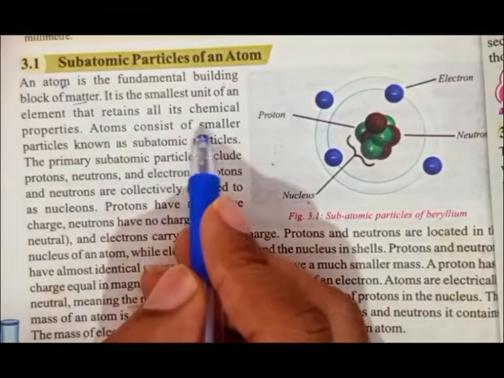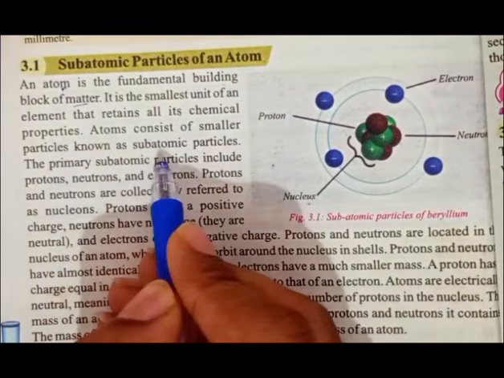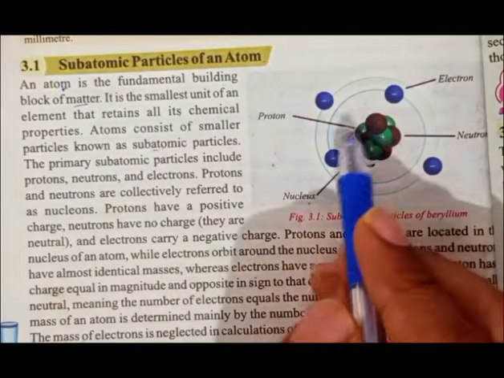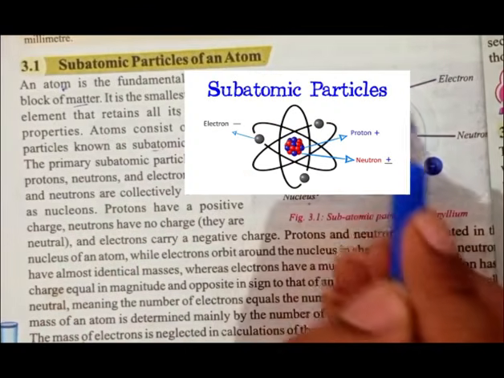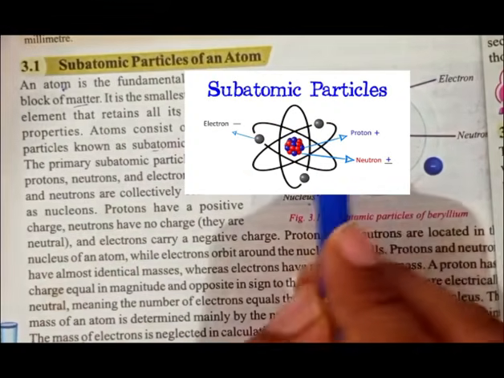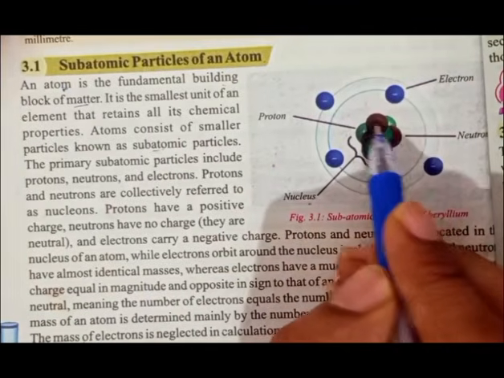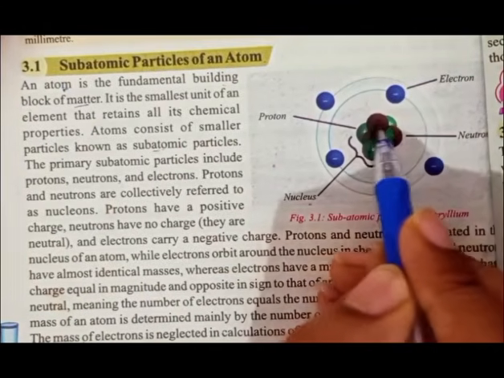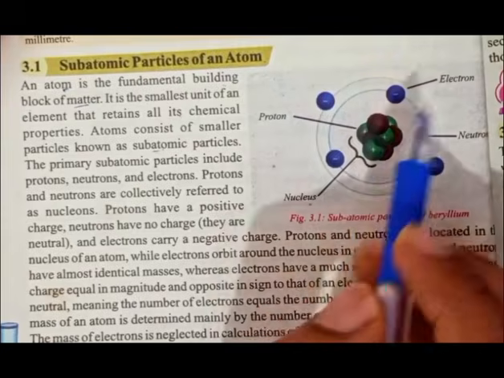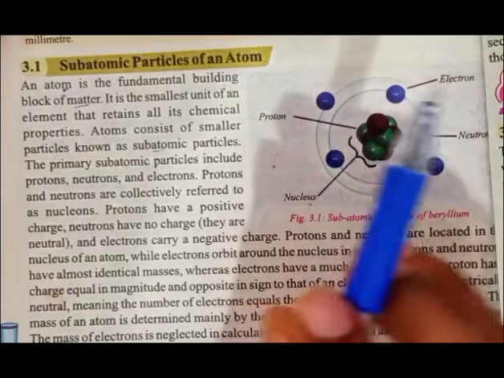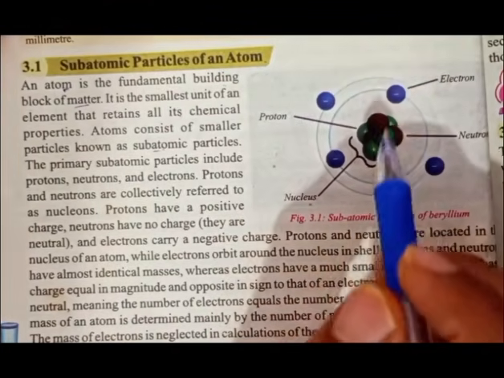So, atom consists of smaller particles known as subatomic particles. Suppose this is the nucleus of an atom. Earlier philosophers believed that there is nothing present in the atom.